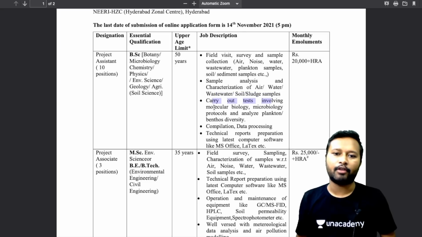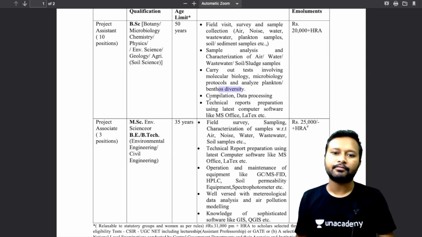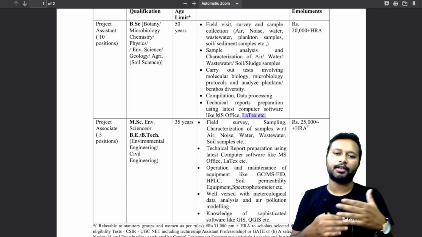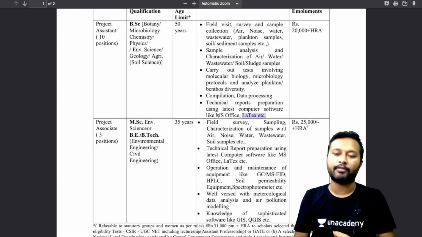Carry out tests involving molecular biology and microbiology protocols, and analyze plankton and benthos diversity. Then compilation, data processing, technical report preparation, and using the latest computer software like MS Office, LaTeX, etc. to make the complete preparation of the reports.